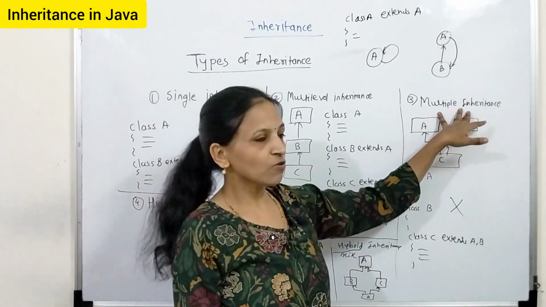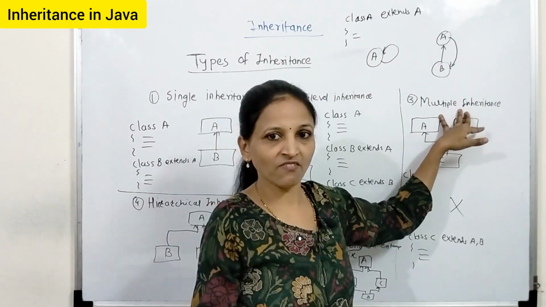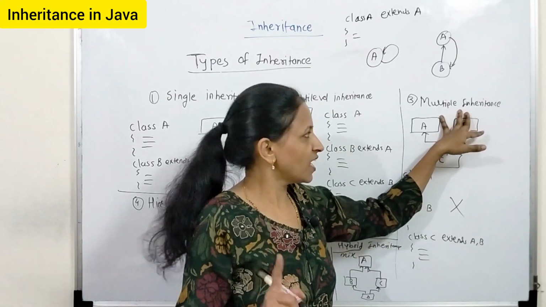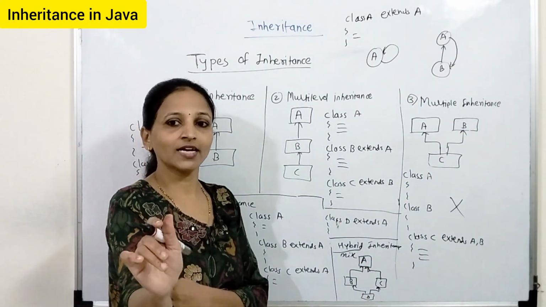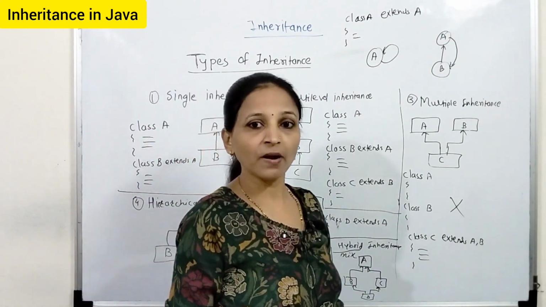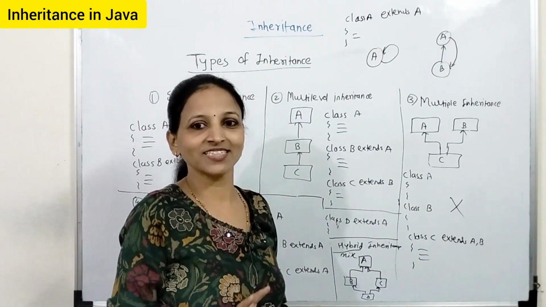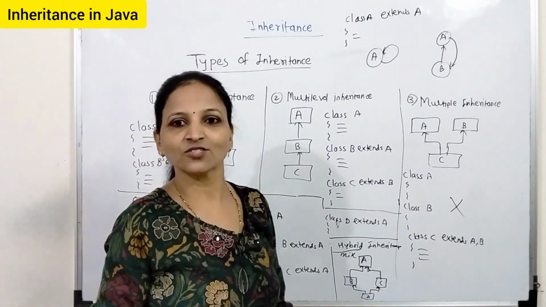But here you have to write that the multiple inheritance concept is not supported by Java, but we can implement it with the help of interfaces. In case of hybrid inheritance, you have to write that this is a combination of multiple types of inheritance, but if that combination has multiple inheritance in it, then again we cannot achieve it. This is just the types of inheritance concept.